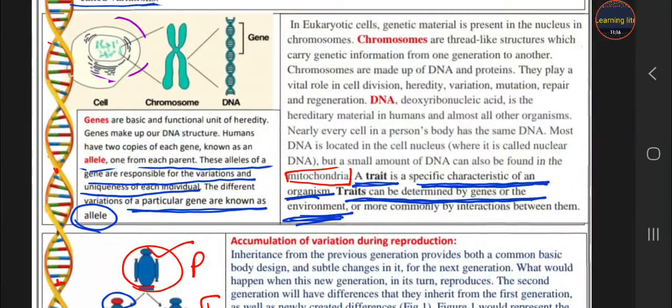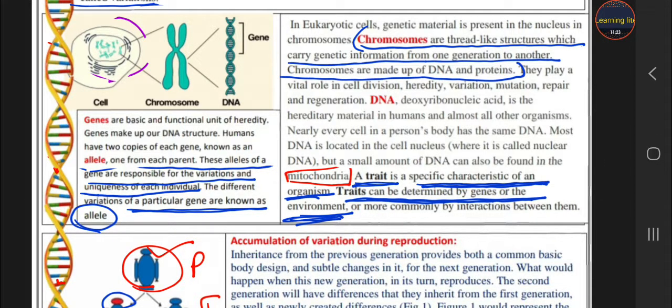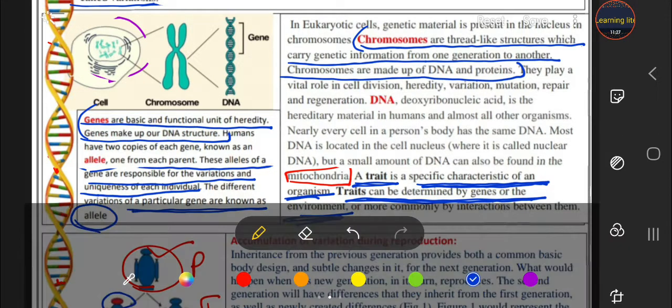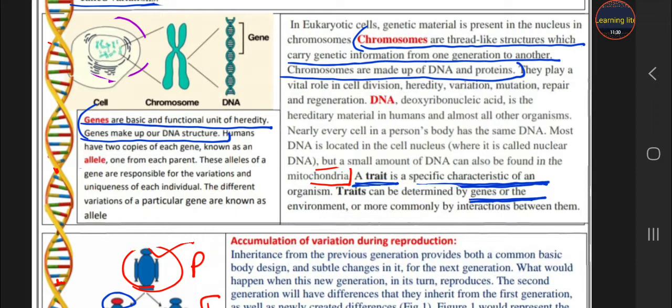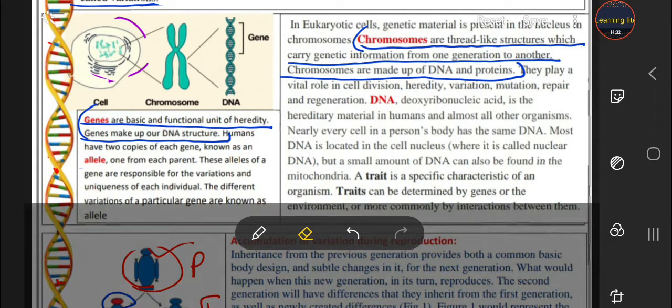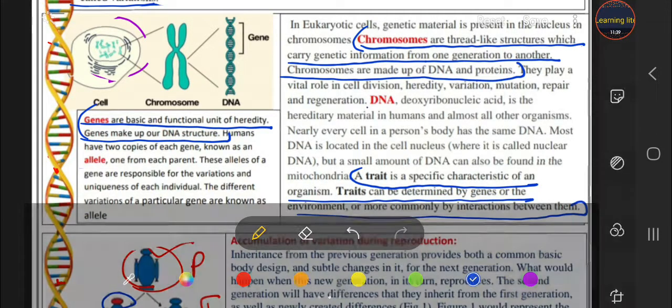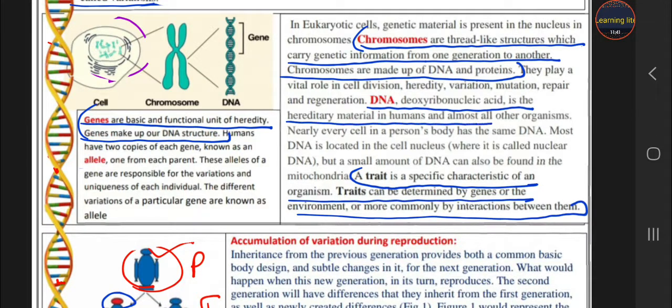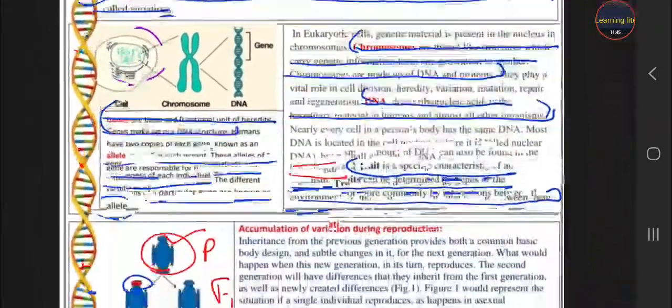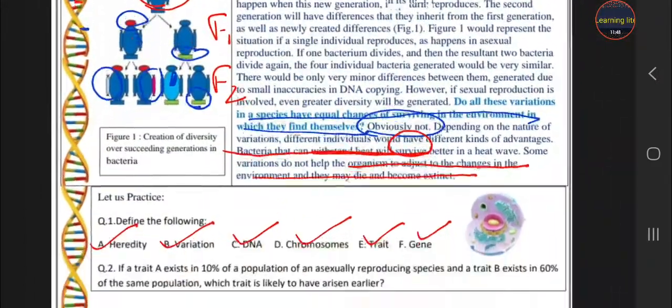Third is chromosome. Fourth one is gene. Fifth one is trait. And the sixth one is DNA. So student, I underlined all the definitions of the answers first. You have to write from there.